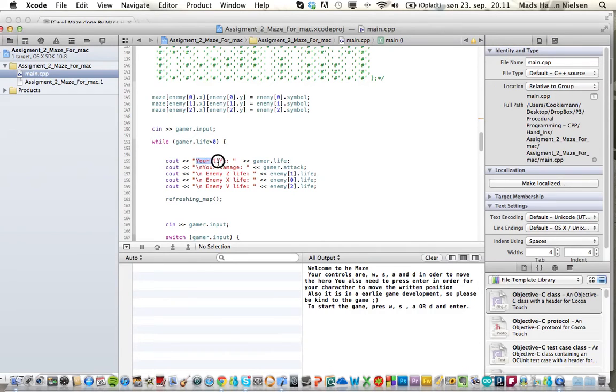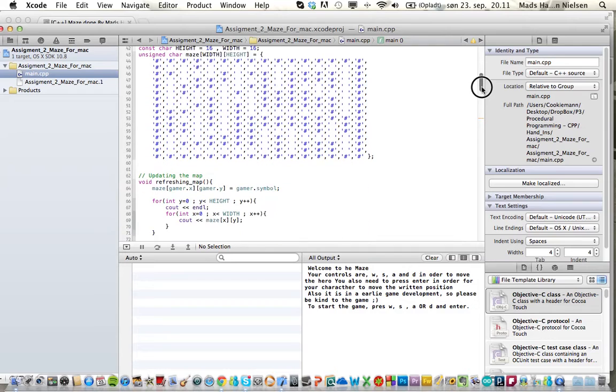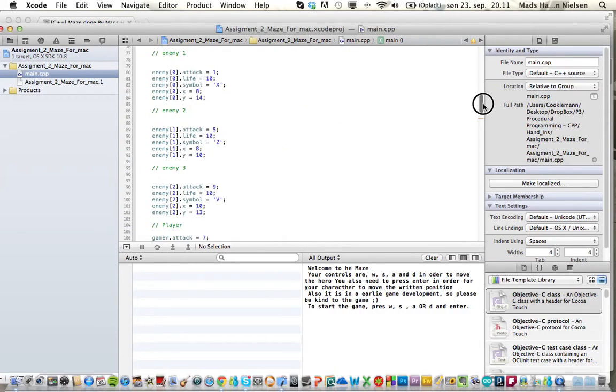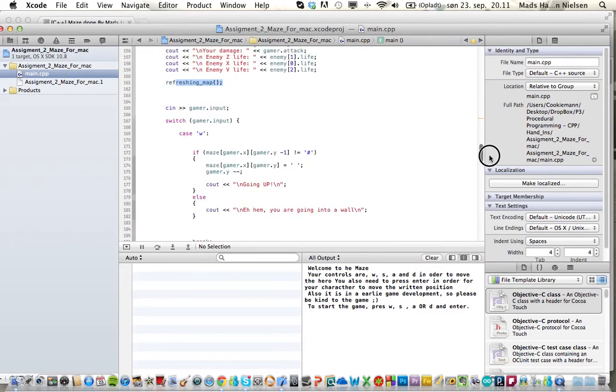Then when the game starts, you will see your life, your damage, and how much life the enemies have. You're almost closing in on actually completing the game. And here I have my function put into the while loop. I just call it refreshing map. It is here, updating the map. Every time you press, like, S and enter, it updates the map again.